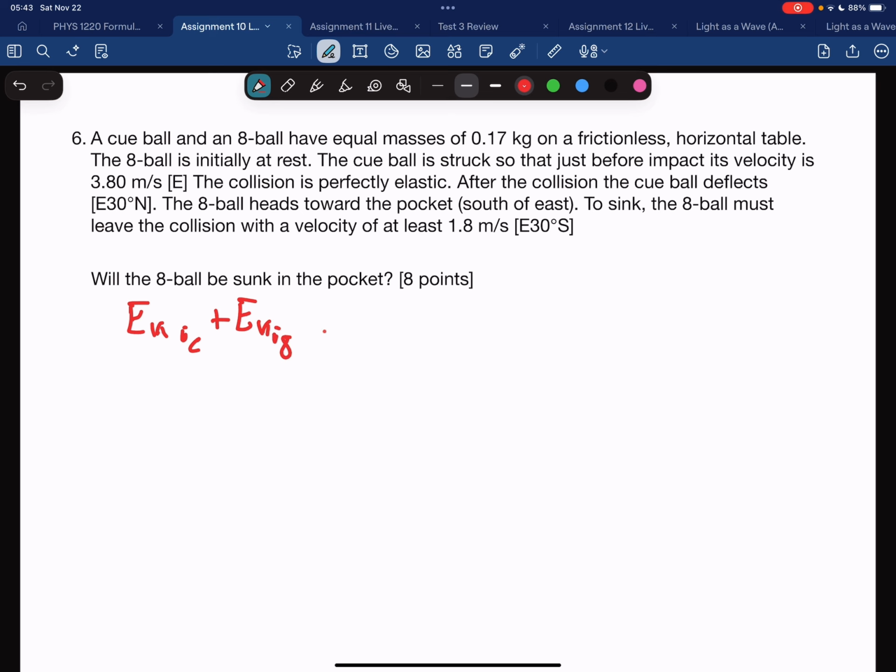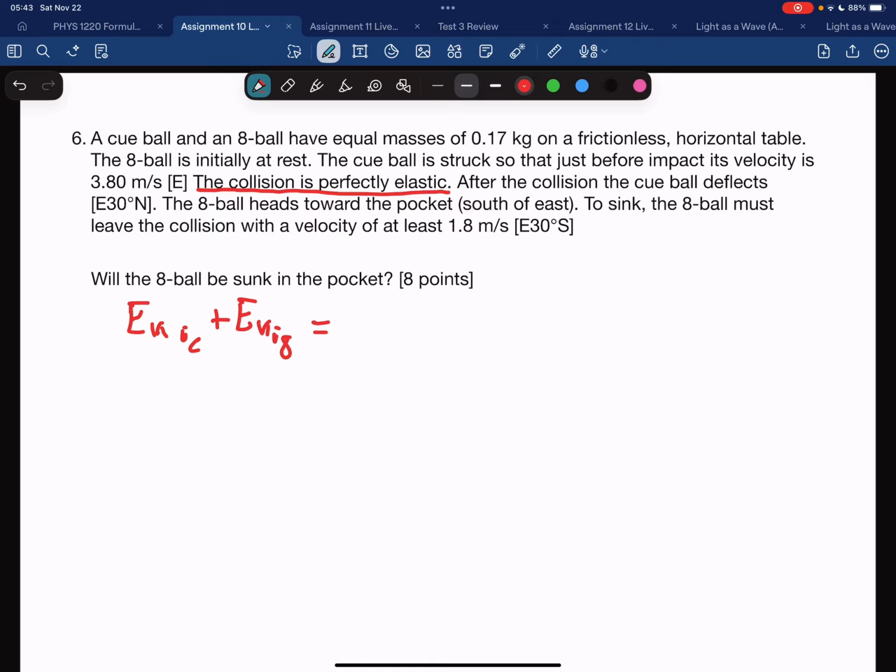Oh, I didn't even read it. A cue ball and an 8 ball have equal masses of 0.17 kilograms on a frictionless horizontal table. The 8 ball is initially at rest. The cue ball is struck so that just before impact, its velocity is 3.8 meters per second east. The collision is perfectly elastic. So from this, I know that energy is conserved, which is why I'm starting with energy.